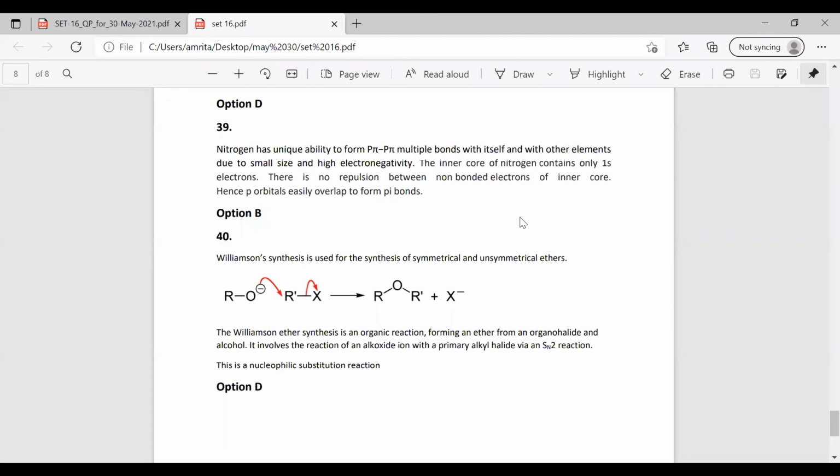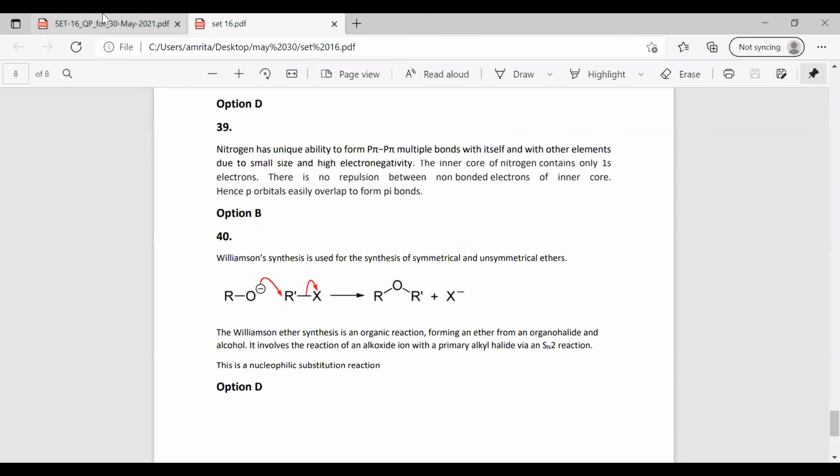Here what is happening is that an electrophile is getting attacked by the nucleophile. The nucleophilic substitution is occurring and it is the bimolecular nucleophilic substitution. So in the option it is given as nucleophilic substitution. You just have to opt for nucleophilic substitution. It is actually a bimolecular nucleophilic substitution reaction.